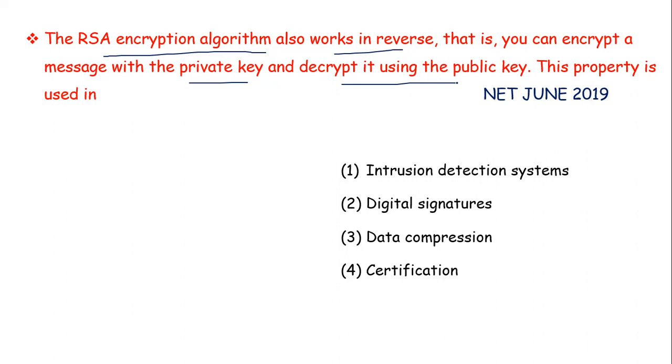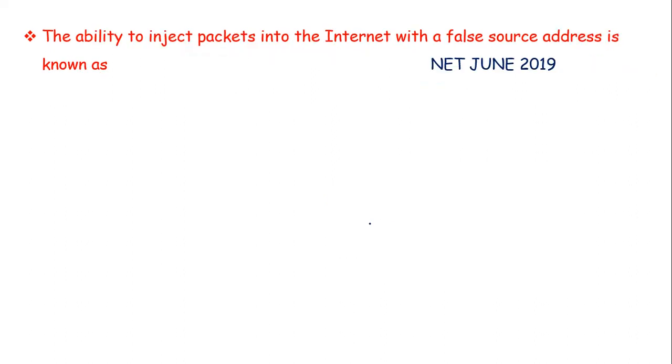But if we reverse the roles of public and private key, then this reversed rule is used in which of the options: intrusion detection system, digital signatures, data compression, certification. Now this method is used in digital signature. We encrypt the data with private key and decrypt it using the public key.